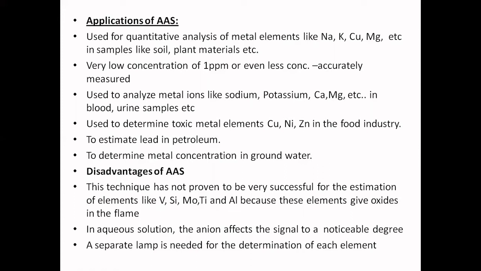And plant materials. Suppose in the plant material, what are the elemental compositions present in it, that also can be analyzed. How much element is present, for example, in the chlorophyll, that is containing magnesium. So in that chlorophyll, in that leaf, how much magnesium is there, that also can be estimated. Another advantage is that very low concentrations, even up to about ppm or even less than that, can be accurately measured. It is used to analyze metal ions like sodium, potassium, calcium, magnesium, etc.